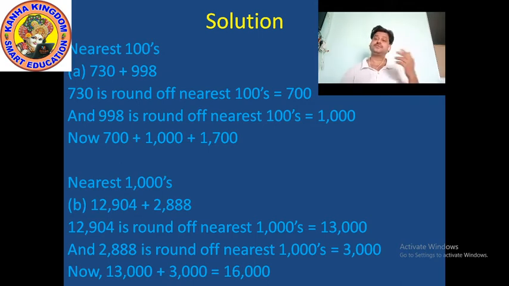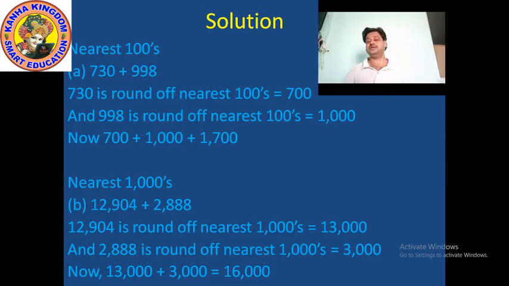Okay. Now 998, here also see the tens place. The tens place of this number is 9, and 9 is greater than 5. So here also we convert the tens place and ones place into 0, and you add one more to the 100 place. What is the digit in the 100 place? 9, so 9 plus 1 equals 10. So 998 rounded off to the nearest 100 becomes 1000.